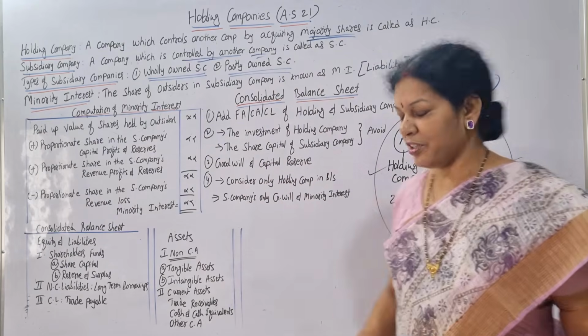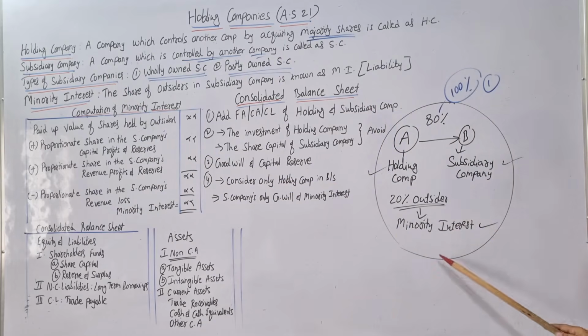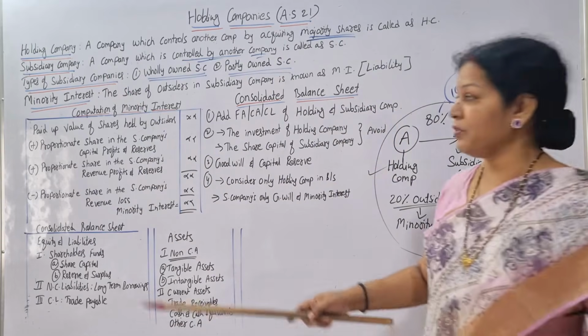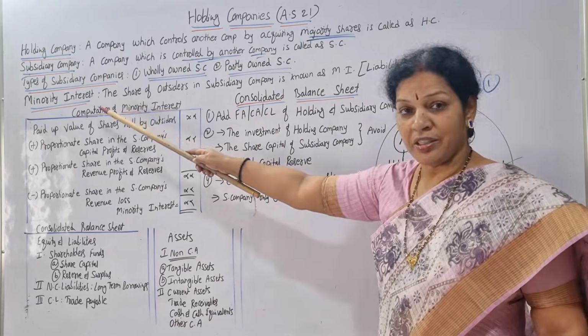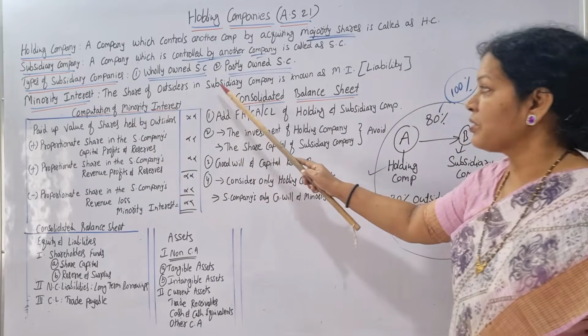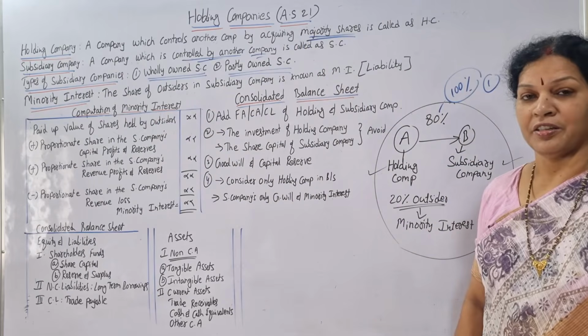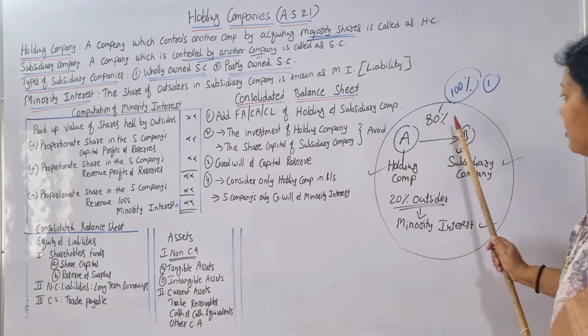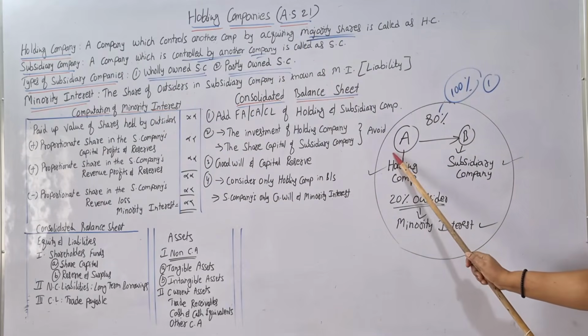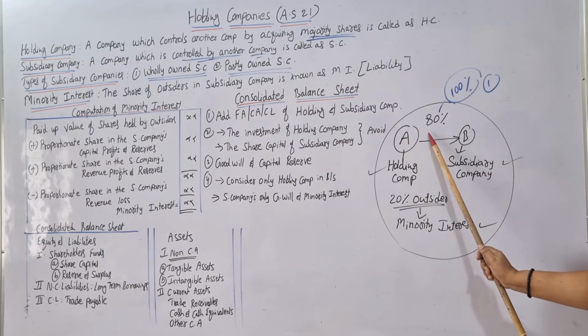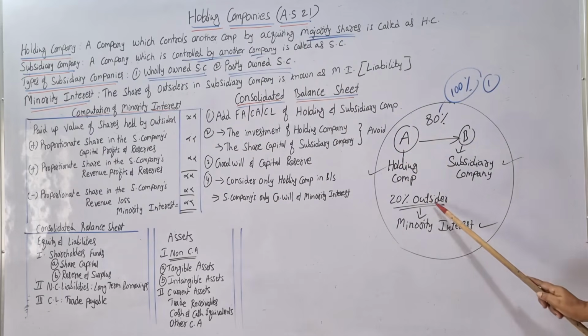Now coming to minority interest. I already explained minority interest. From the general definition point of view, minority interest means the share of outsiders in a subsidiary company. The share of outsiders. 80% is held by A company, and the leftover 20% is outsiders.